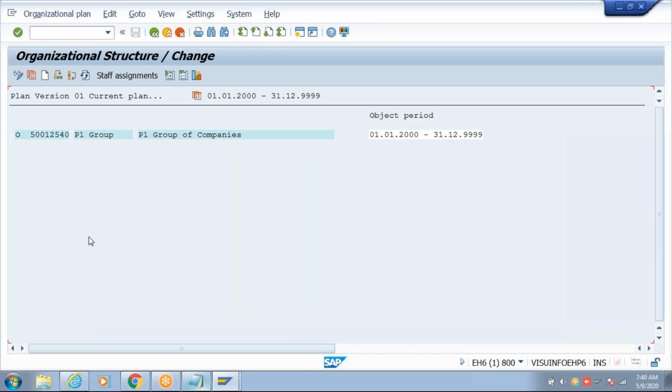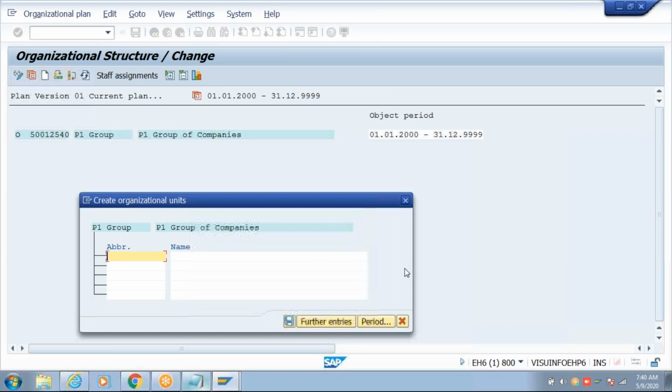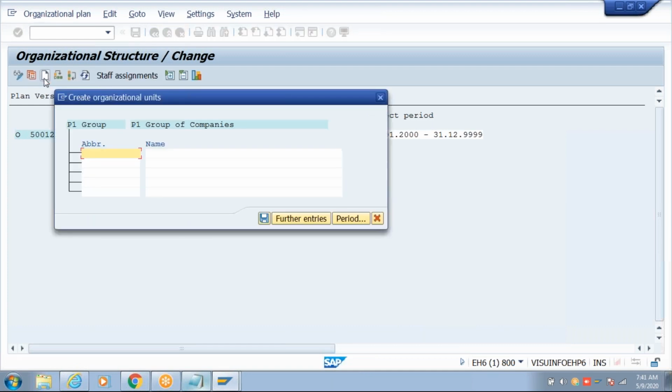Whenever you are creating sub-objects, under which object you are creating a sub-object, you need to select that. So this is the one under which I'm creating sub-organizational units. Clear? Select means keep the cursor on this object and click on create. I repeat it, look at this. Keep the cursor and then click on create.